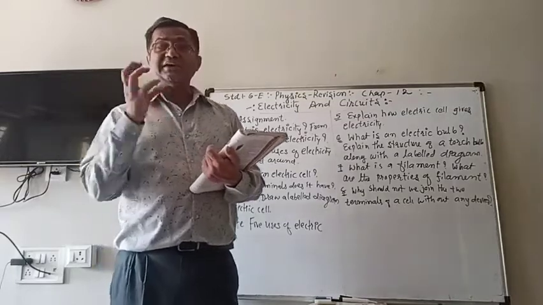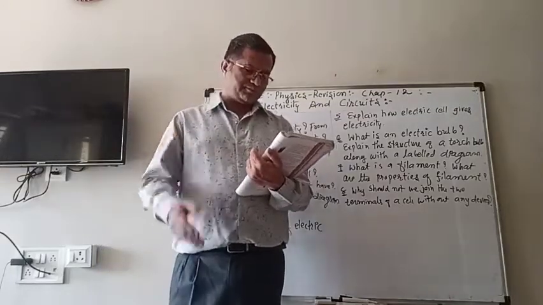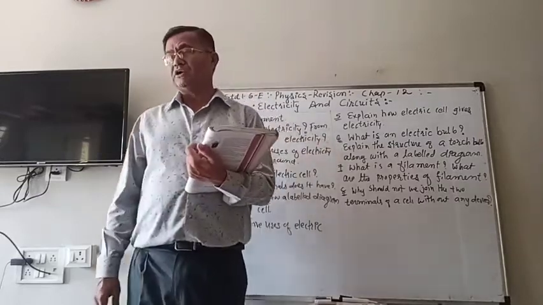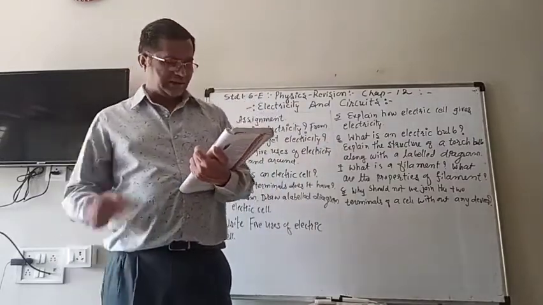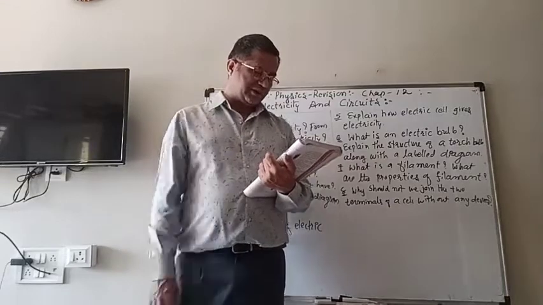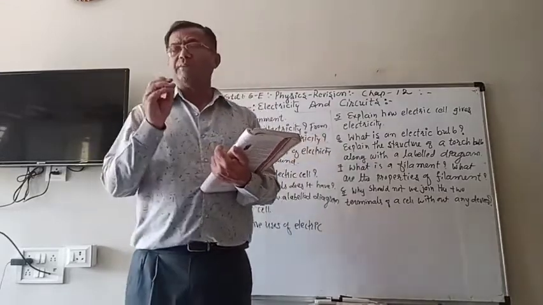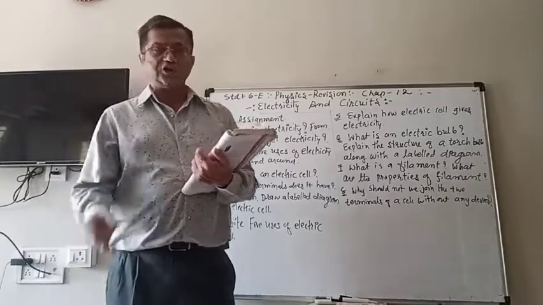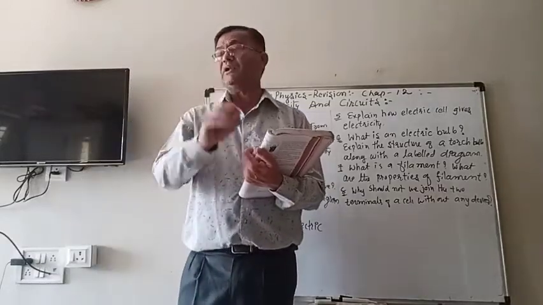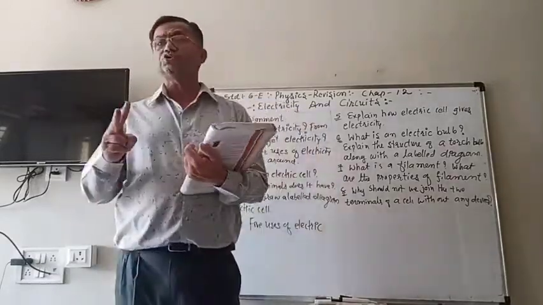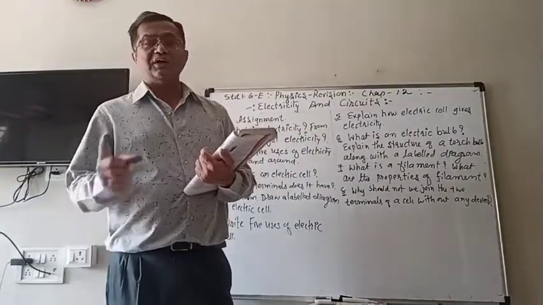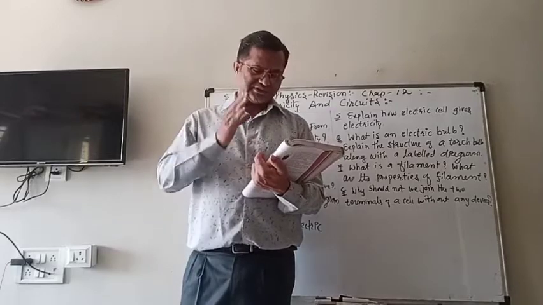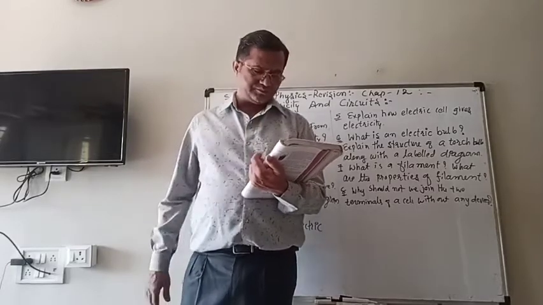And the metal disc at the bottom acts like the negative terminal. So all types of electric cells must have two terminals. Actually all electrical components also have two terminals. One is the positive terminal and the other is the negative terminal.